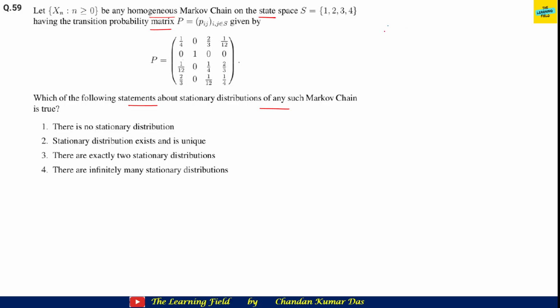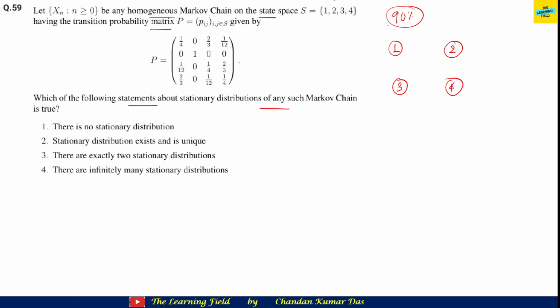First we draw the directed graph, and I already shared in my Markov chain playlist that 90% of the Markov chain questions can be solved only by drawing the directed graph. So if I draw the directed graph first, here 1, 2, 3, and 4. These are the 4 states of the Markov chain.